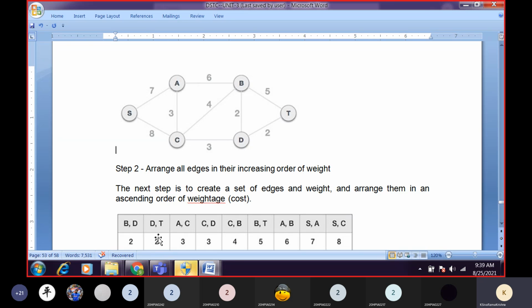Now, what is the minimum weight after 2? 3, sir. So where do we have 3? A to C and C to D. So 3. Next after 3? 4, sir. Where can we have 4? C to B, sir. C to B is 4. So we'll go for 4.